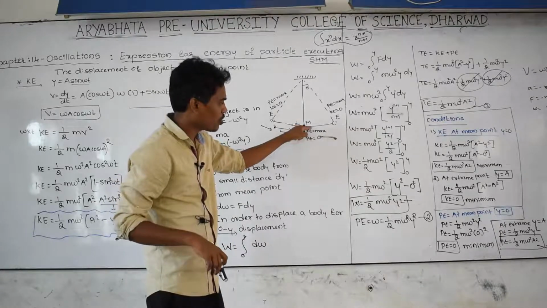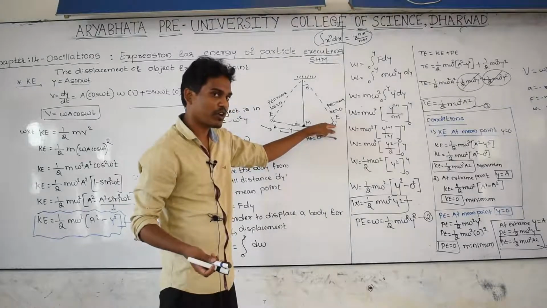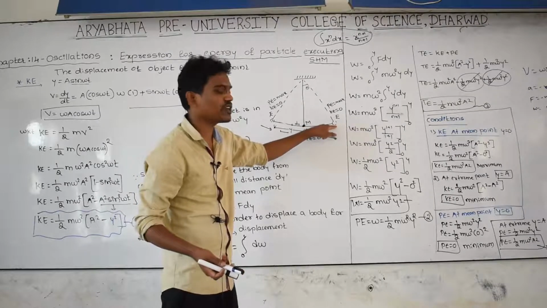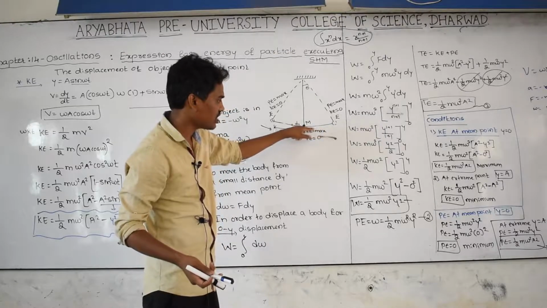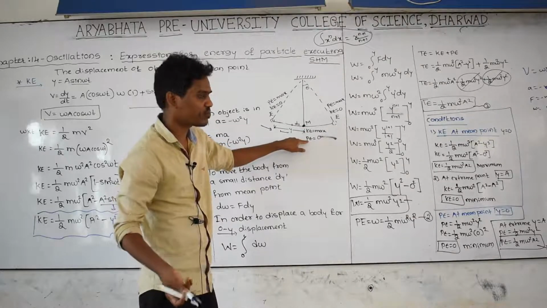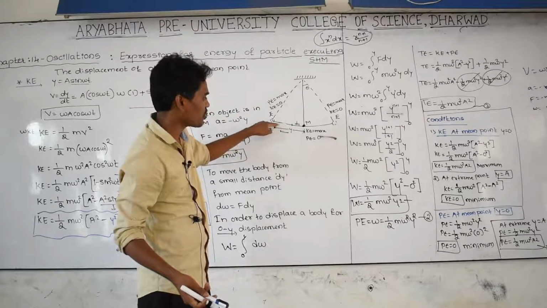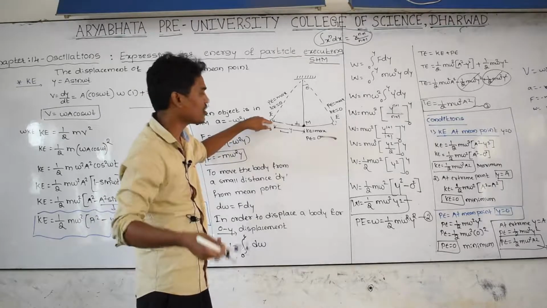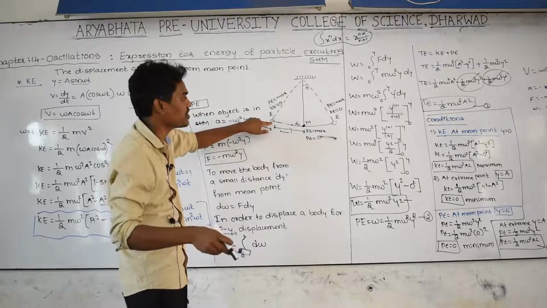Whenever the object goes towards this point, at this point velocity becomes 0. Then from the velocity equation 1 by 2 mv square, velocity 0, then kinetic energy also becomes 0, then potential energy becomes maximum. Again the body is moving towards this point, velocity goes on increasing, then kinetic energy becomes maximum, then potential energy becomes 0. Then again velocity goes on decreasing and velocity becomes 0 here. Velocity is 0, then kinetic energy becomes 0 because kinetic energy depends upon the velocity. All the kinetic energy is converted into potential energy.